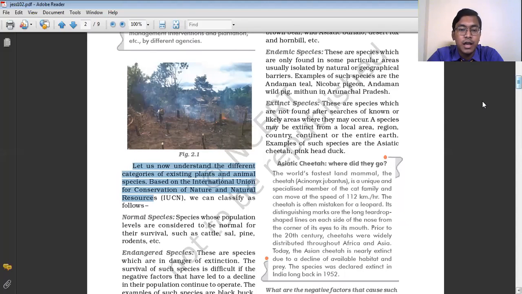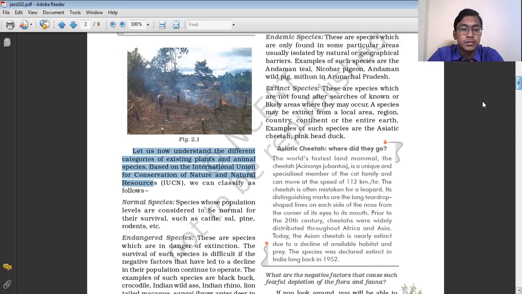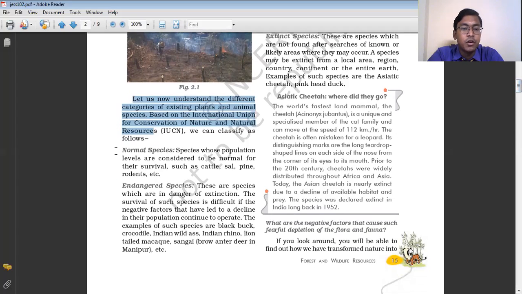We will have a detailed study of this classification of plants and animals given by the International Union for Conservation of Nature and Natural Resources. First we start with the normal species. Normal species refer to those species of plants and animals whose population is normal, whose population is adequate.